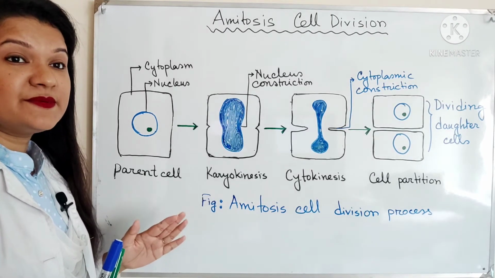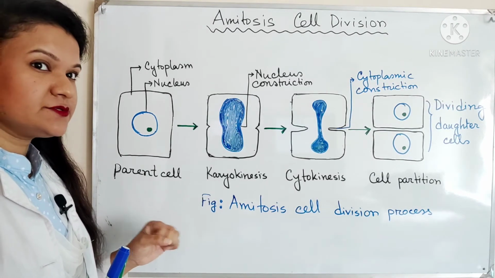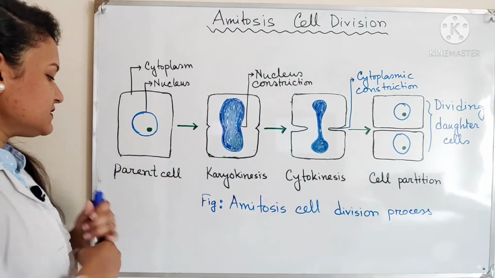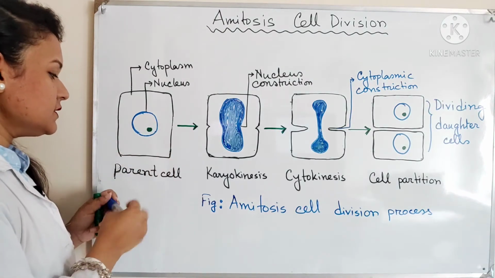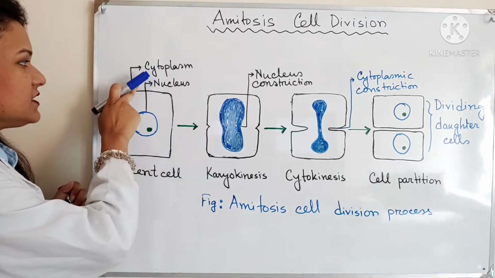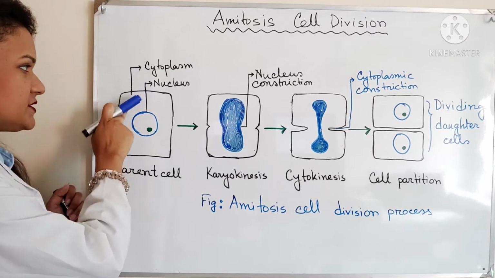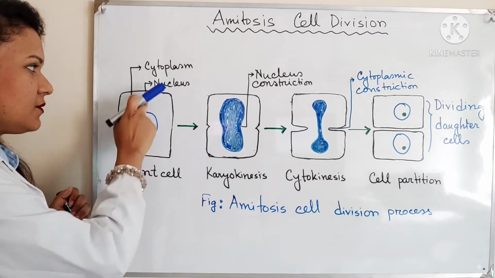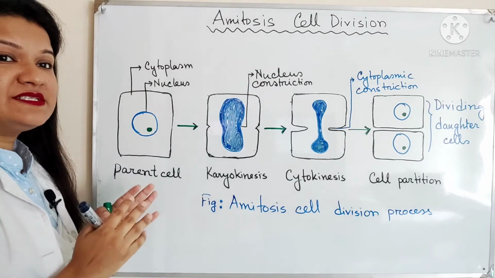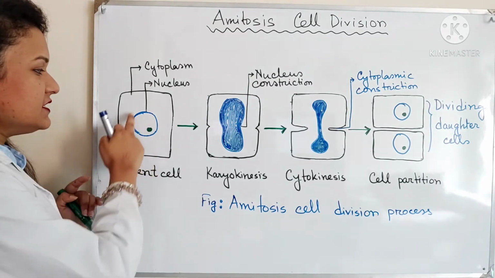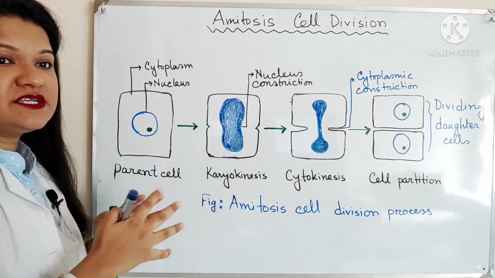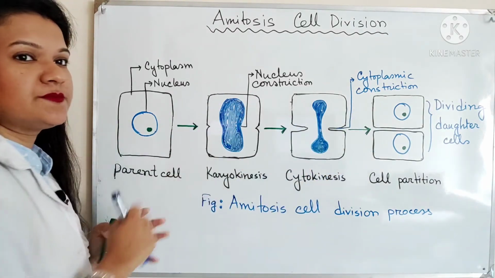So, in the process of amitosis cell division, you have to draw this as our parent cell, or you can say mother cell. This part is the cytoplasm and this is our nucleus. In this case, the nucleus divides directly into two parts.